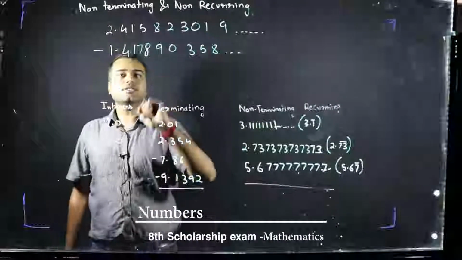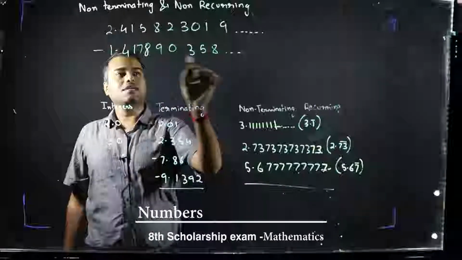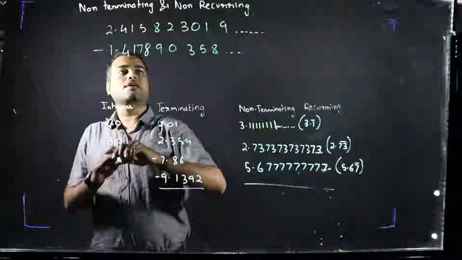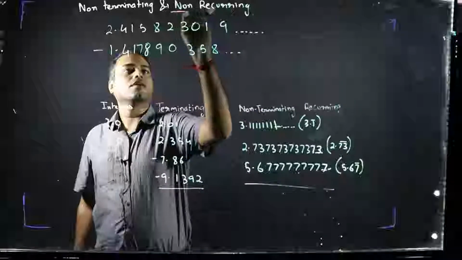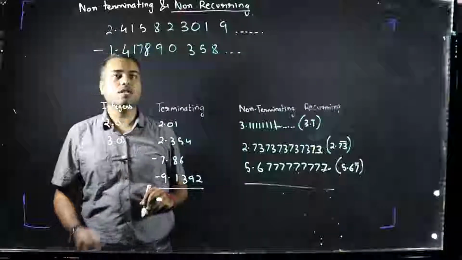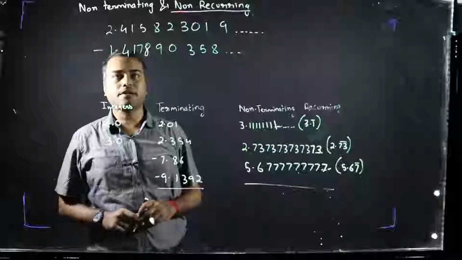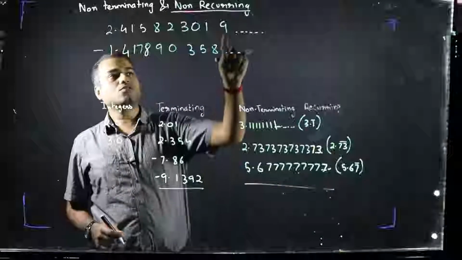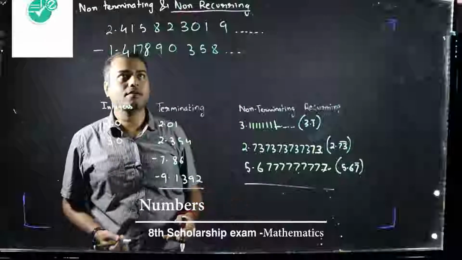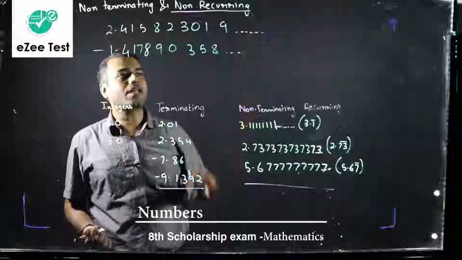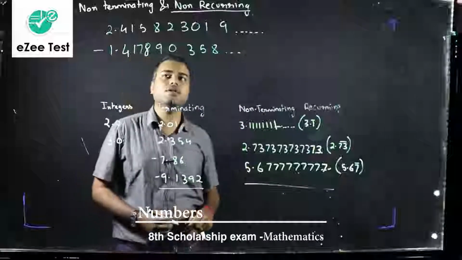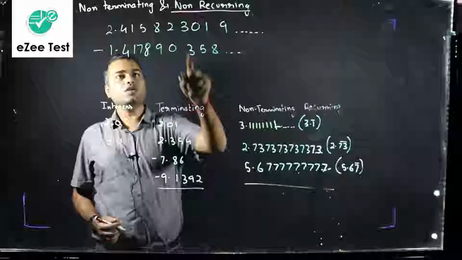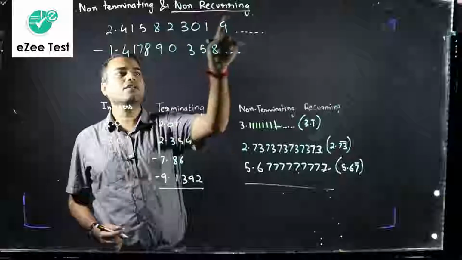Now, as you can see, non-terminating means the decimal values will never end. They will keep on going like this. But please pay attention to the word non-recurring as well. These numbers are non-recurring as well, which means there is no specific pattern. Can you predict the next number? What is going to be the next number after 8? No, what is going to be the next number after 9? We cannot predict, right? Until and unless we know some exact values, we cannot predict what is going to be the next number. So there is no pattern in the decimal values. So we say these types of numbers are non-terminating and non-recurring.